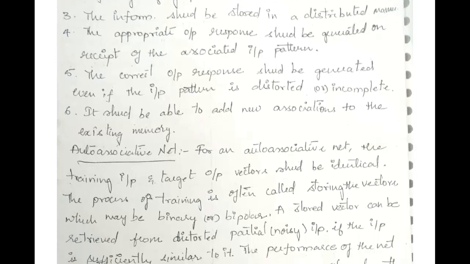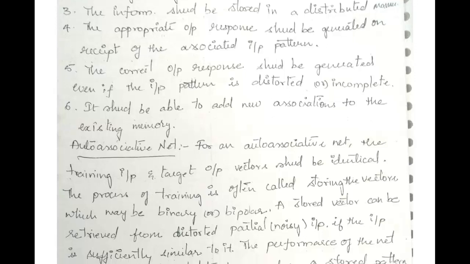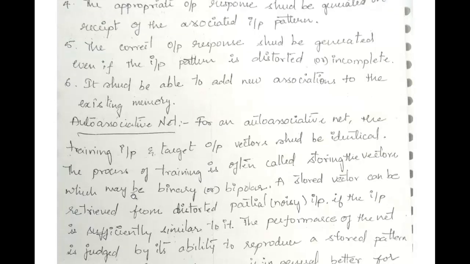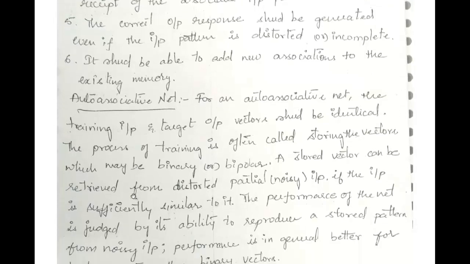Now we'll move down to the auto-associative neural network. Here, for an auto-associative network, the training input and target output vectors should be identical. The process of training is often called storing the vectors, which may be binary or bipolar.